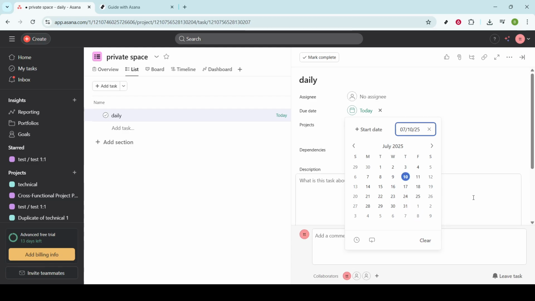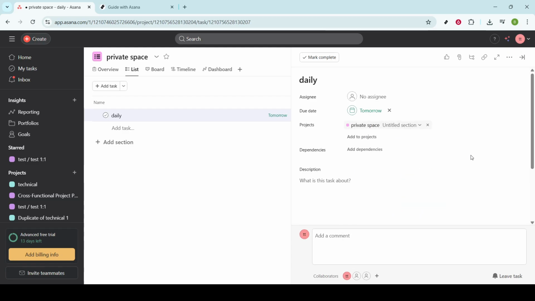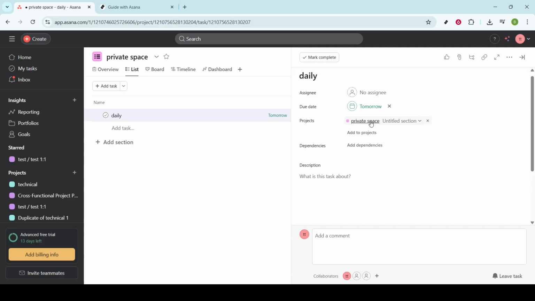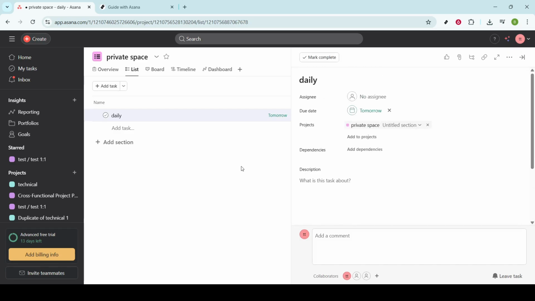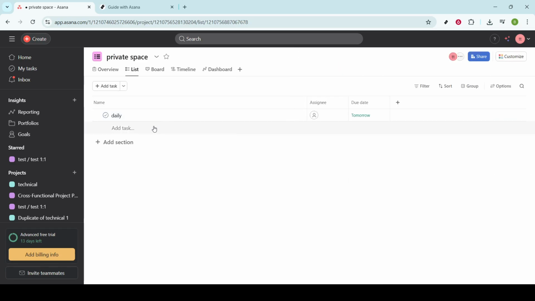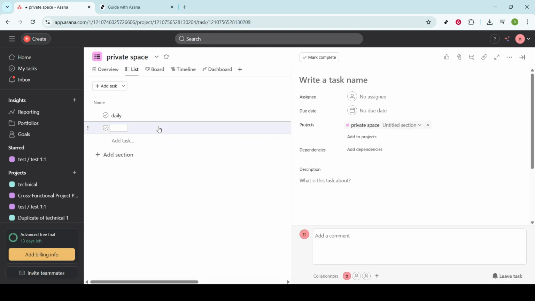Time management is crucial, and Asana truly excels at helping you stay organized. You can organize your daily, weekly, and even monthly tasks by setting up different sections or separate projects. Take advantage of Asana's flexibility to prioritize what is urgent versus what can wait, giving you a clearer overview of your schedule and responsibilities. Setting personal goals is yet another area where Asana shines.